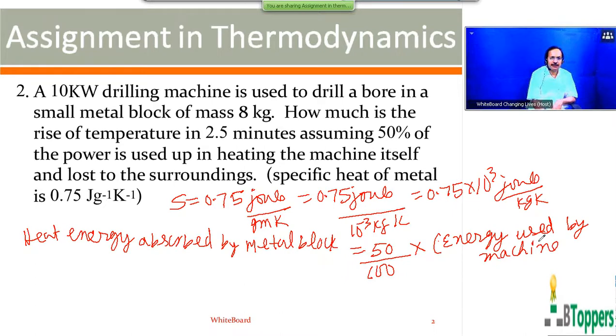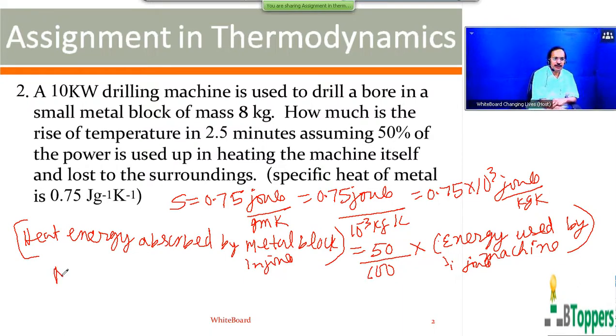That means only 50% of the energy used by the machine is used for drilling the block. The other 50% is absorbed by the block in the form of heat energy. This is well expressed in joules in the SI system. Energy used by the machine is also in joules.